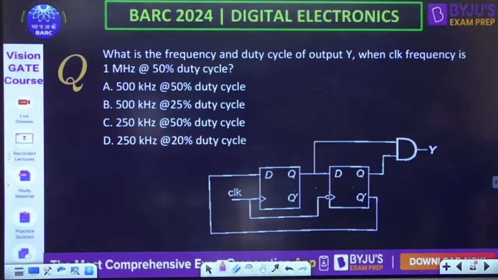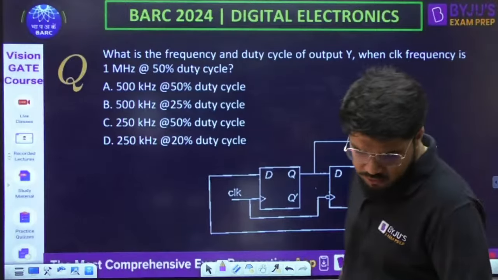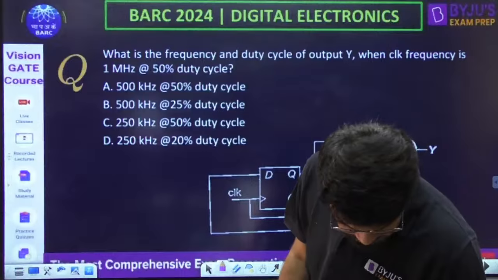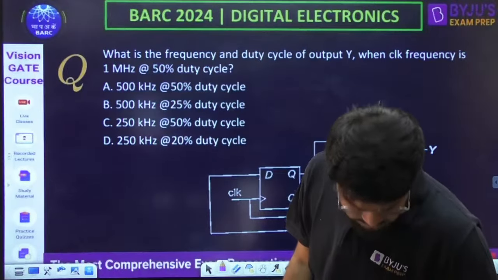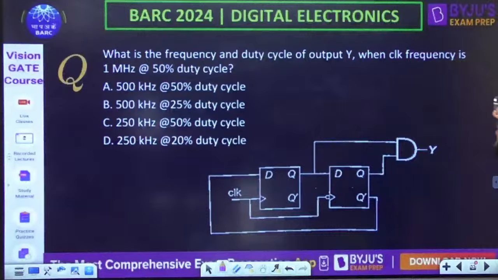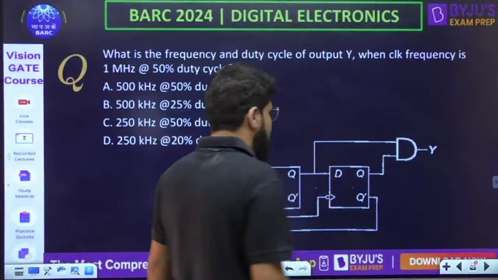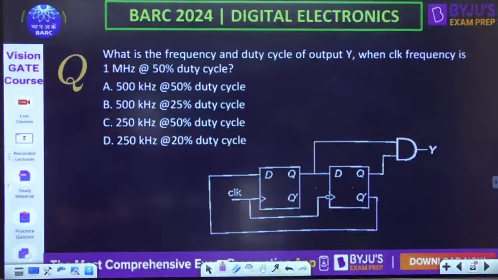Okay, next one. What is the frequency and duty cycle of the output Y when the clock frequency is 1 megahertz at 50% duty cycle? Let's look into it there.